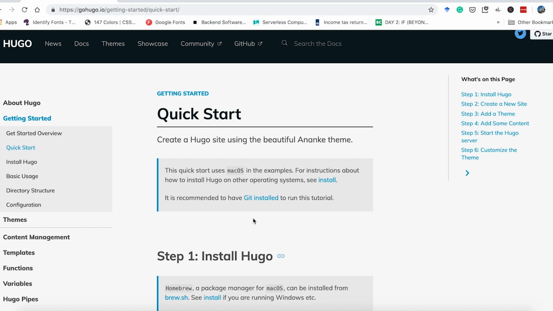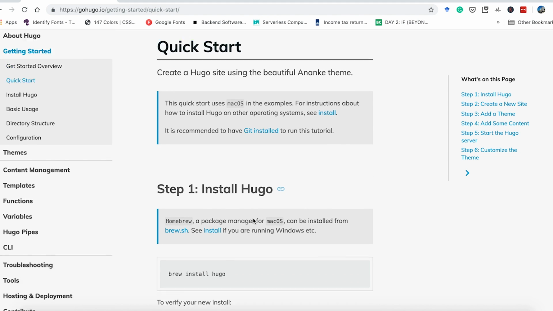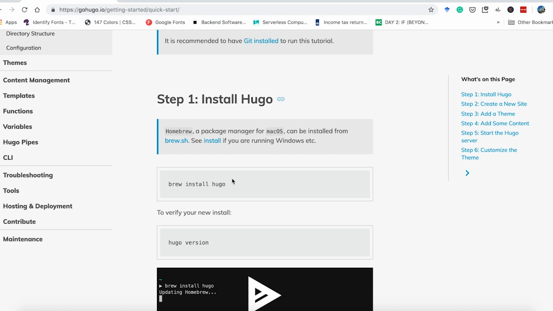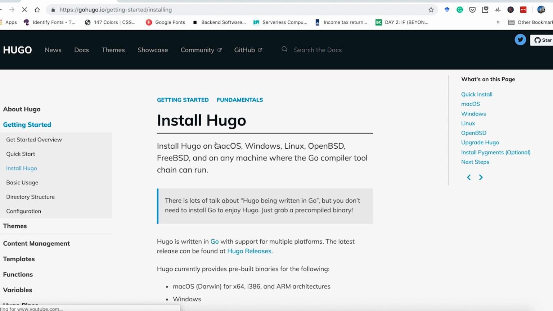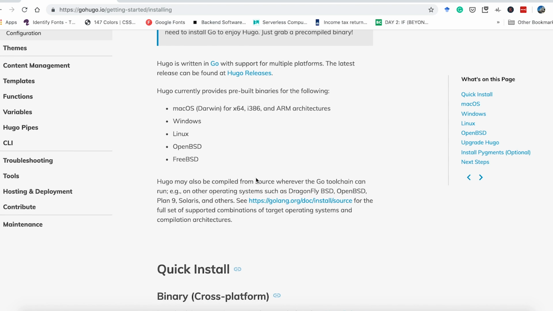First things first, installing Hugo. Now, if you have a Mac, you can use brew to install Hugo. Just do brew install Hugo. If you have some other system, don't worry. You can still download the binary releases for any appropriate platform version that you have. I'm going to leave this link in the description below so that you can easily access it.